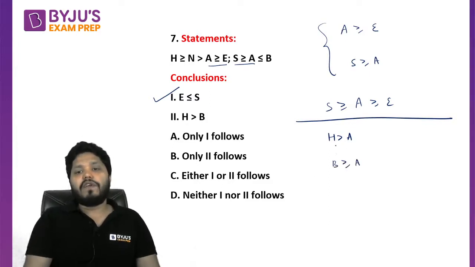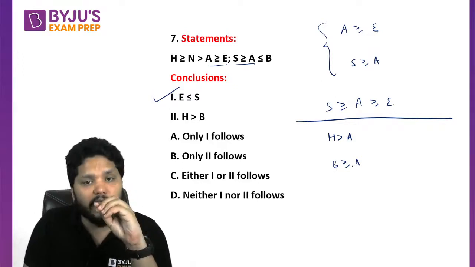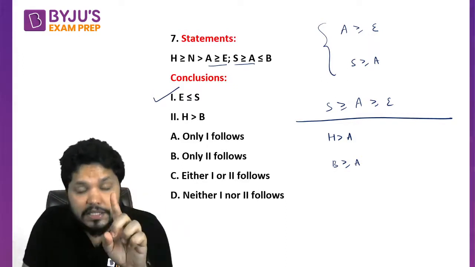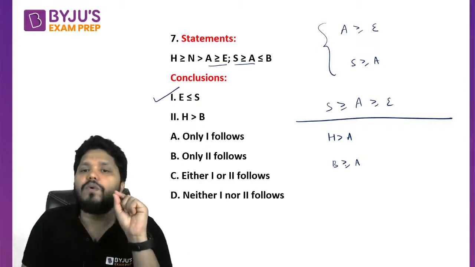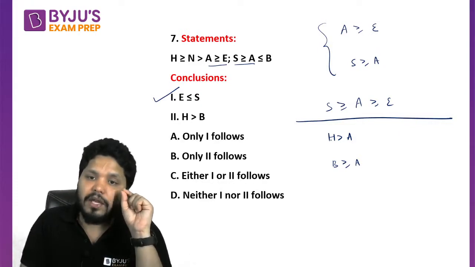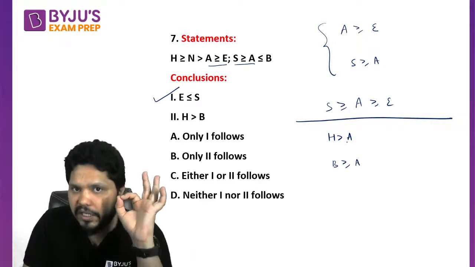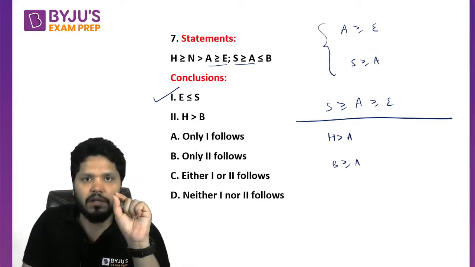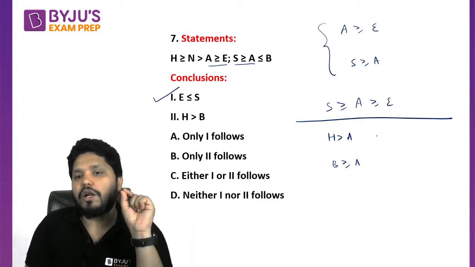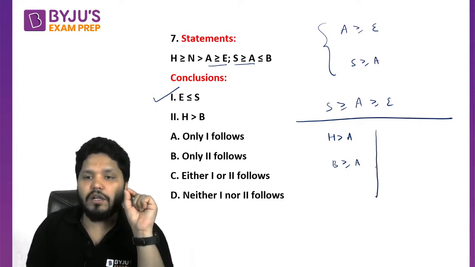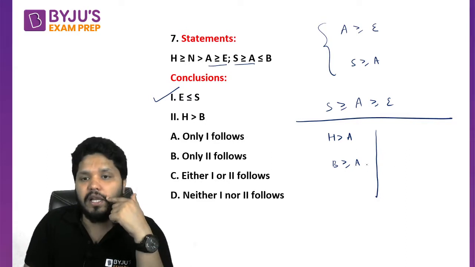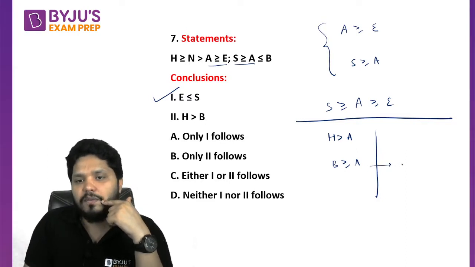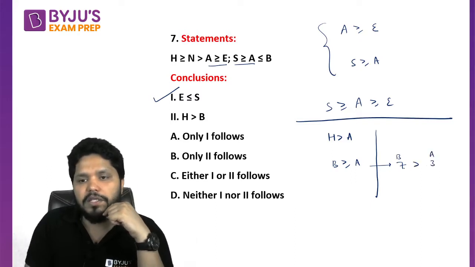Now we can have a condition when B is equal to A. If B is equal to A, please understand this, then we can say H is greater than B. That is one case. That is not always true. B can be greater than A also. Now let me take a situation where B is greater than A. Suppose B is 7 and A is 3. So B is greater than A.